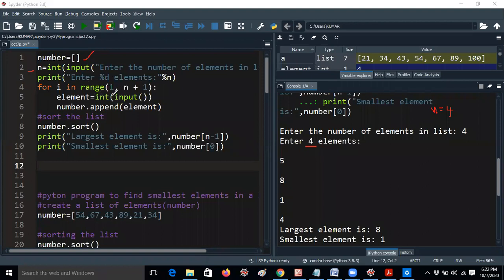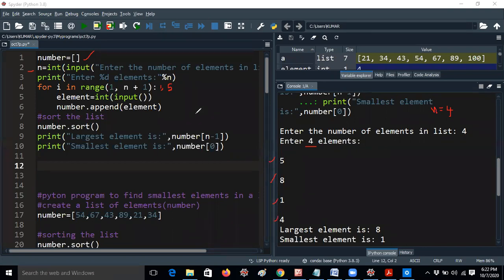For i in range of 1 comma n plus 1. Here I am giving for i in range of 1 comma n plus 1. That means the loop will start from 1 to n plus 1. The n value I am taking here is 4. 4 plus 1 means 5. That means the loop will be iterated 1, 2, 3, 4. That means 4 times.